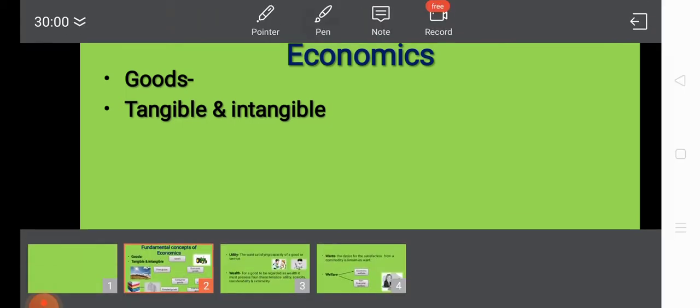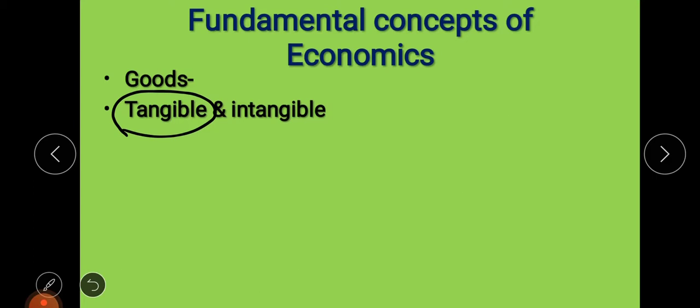Now there are various types of goods. The first type is tangible and intangible goods. Tangible goods are those goods which you can touch and see through your eyes, which are visible, like tables, books, pencils. We call them tangible goods because you can see them with your eyes as well as touch them. So tangible means things which you can touch with your hands. That is the first type of good, tangible goods.